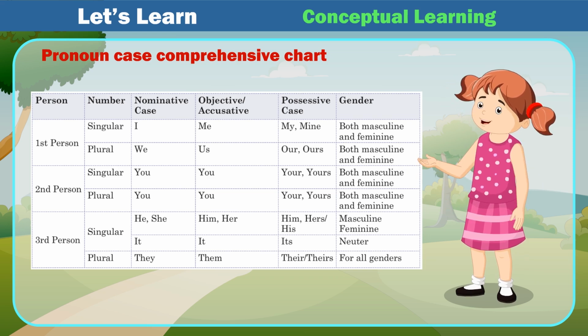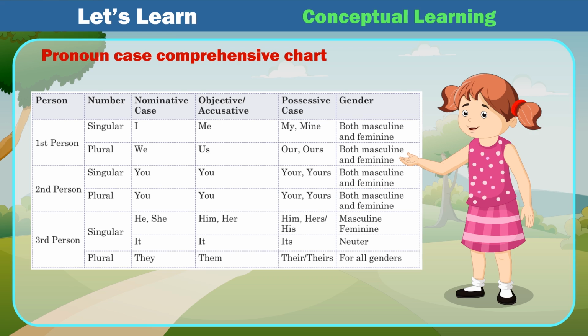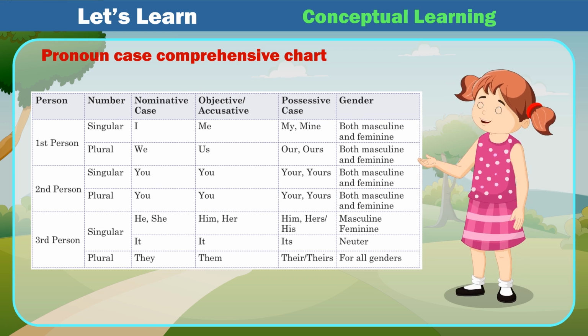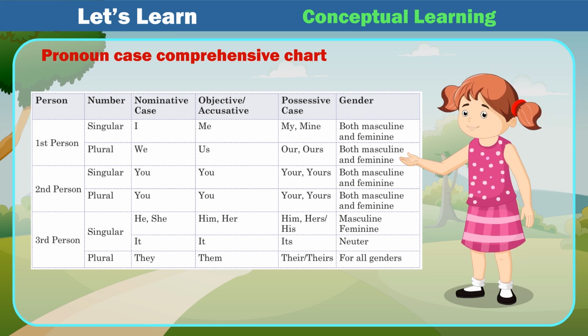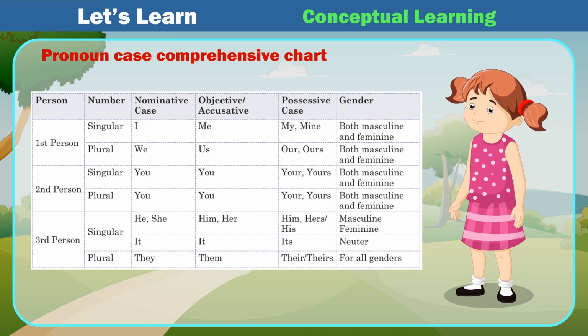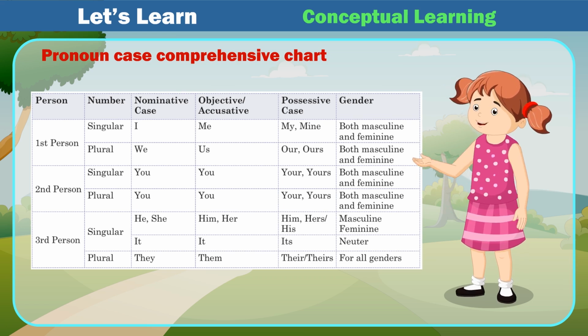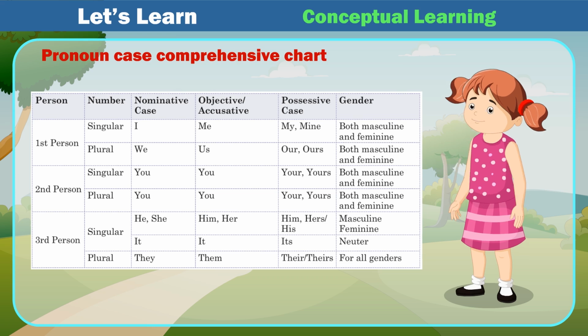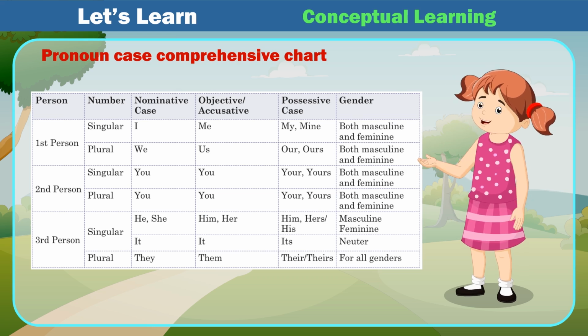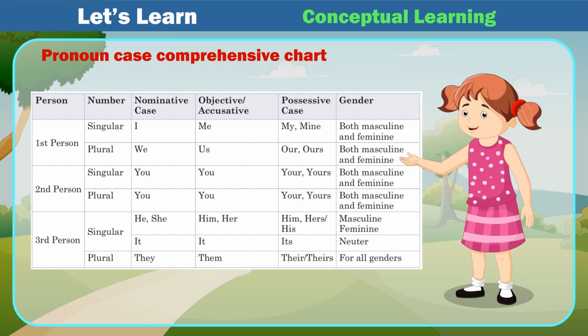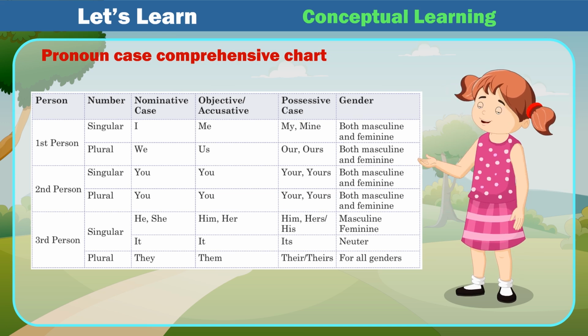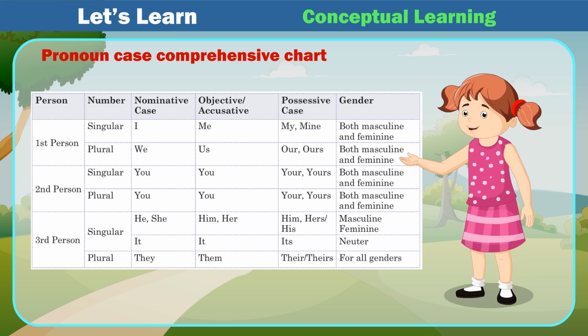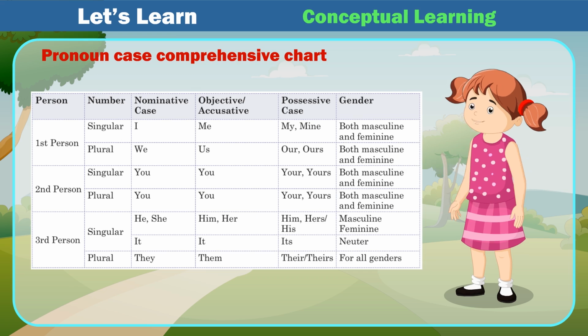Plural: you, your, yours, both masculine and feminine. Third person singular: he, she, him, her, hers, his. Masculine, feminine; it, its, neuter. Plural: they, them, their, theirs for all genders.